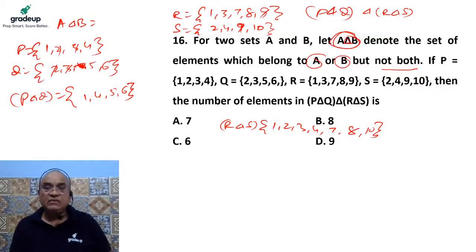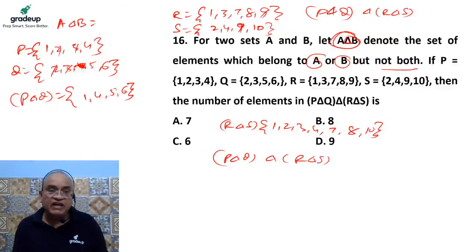Now we have to take the delta of P delta Q and R delta S. It means we have to take out the common elements from these two sets. 1 is a common element, so it can't be part of it, and 4 is a common element, so it can't be part of it. The rest are fine.